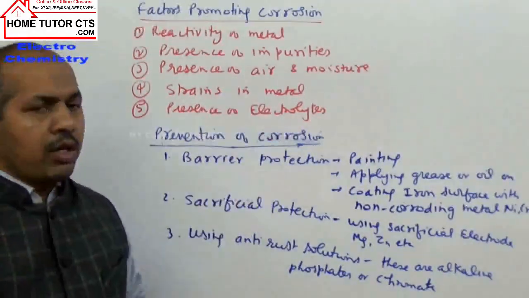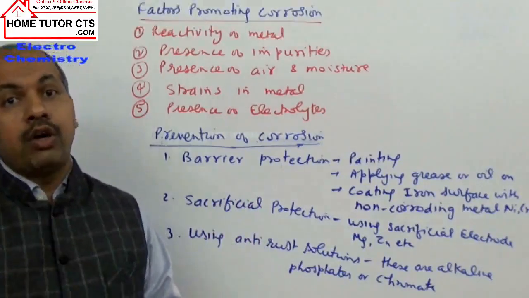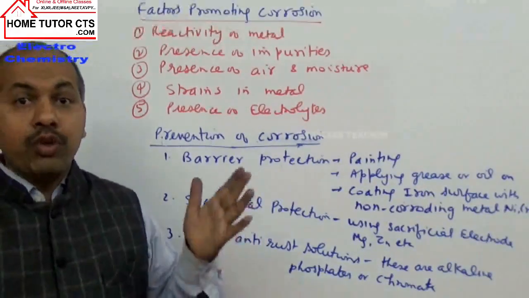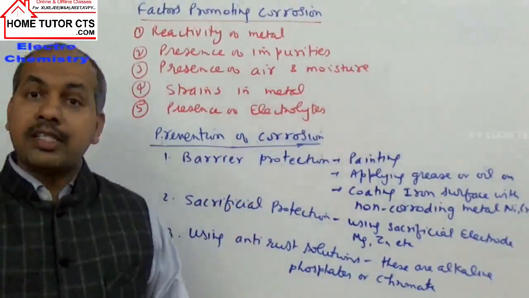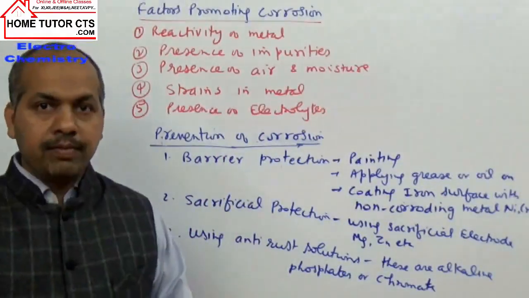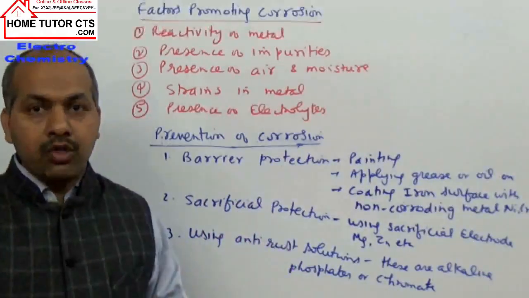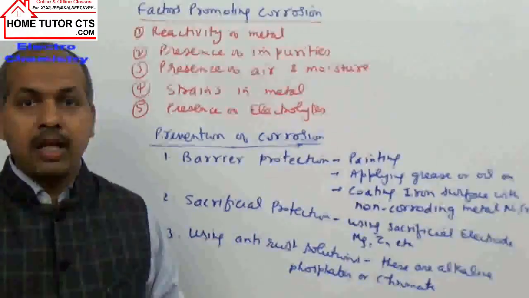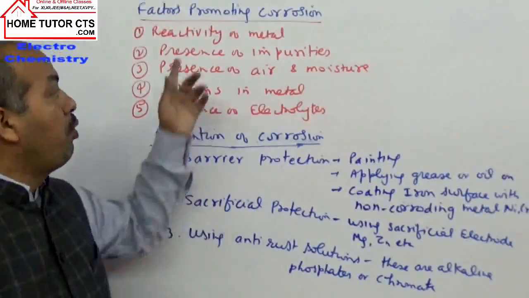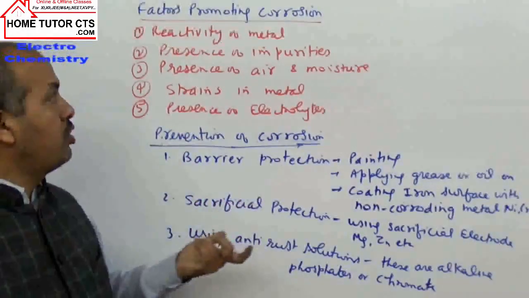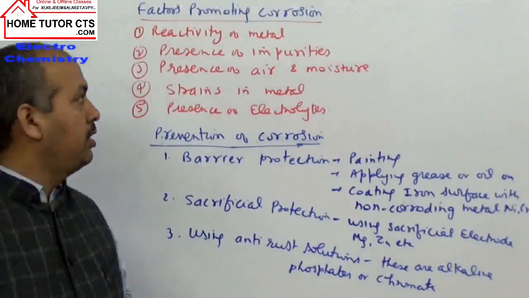But any kind of corrosion involves oxidation of the metal. Then which metal can be oxidized more easily? Those which have a lower value of standard reduction potential. So the metals having lower values of standard reduction potential, which are more reactive, undergo corrosion more rapidly.